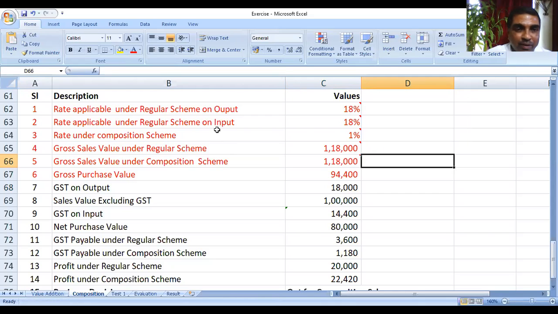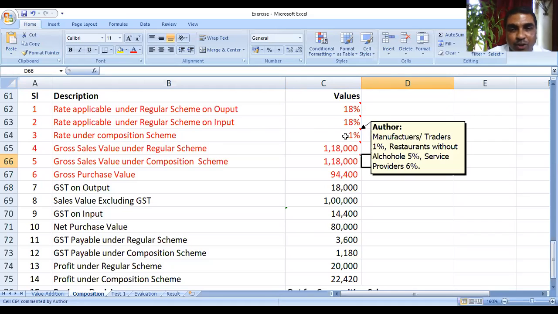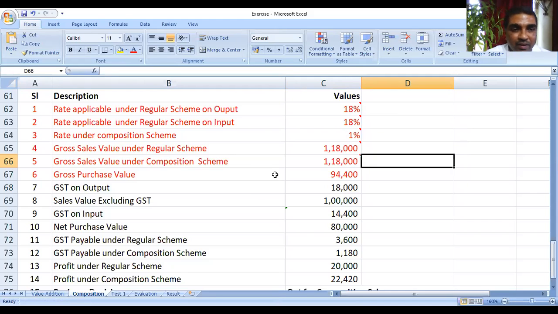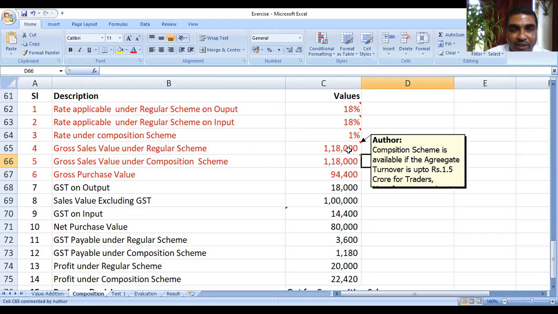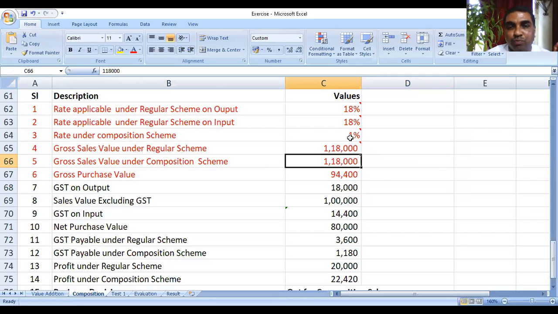The rate applicable on input also varies from input to input, from supply to supply. The rate under composition scheme also sometimes might be 1%, in some cases 5%, some cases 6%. So you have to decide and fill it up here manually. Then gross sales value under regular scheme is this much. At what price you'll be able to sell, that figure you can take it. Gross sale value under composition scheme, it may be this much.